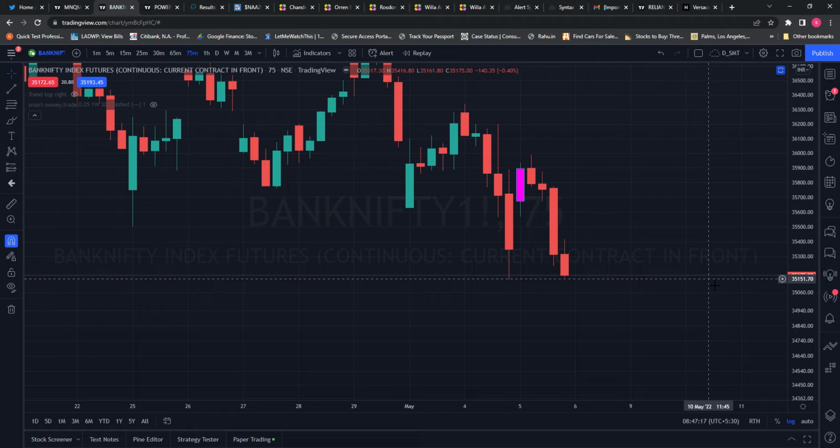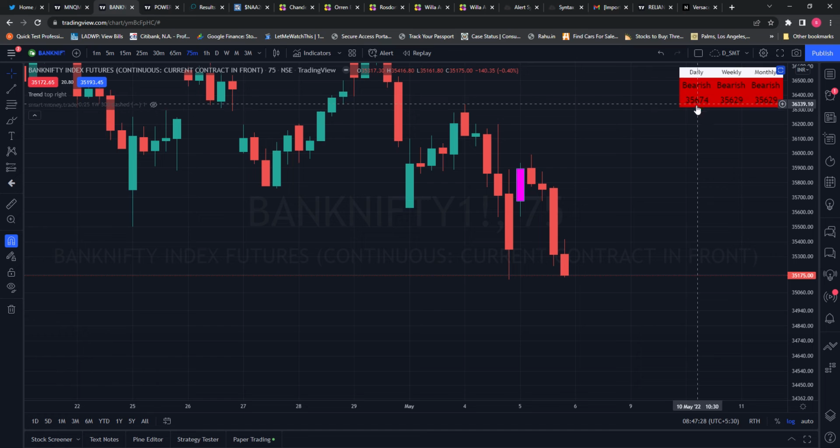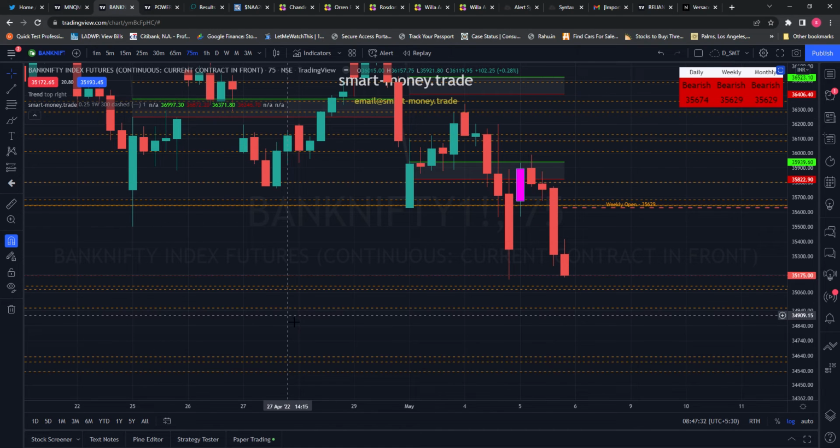We're going to continue with our daily Bank Nifty analysis. Let's just quickly turn on our trend indicator and supply demand indicator and let's see what our supply demand levels and smart money levels suggest to us. Trend pretty bearish, all the higher time frames are bearish. Supply zones and demand zones.